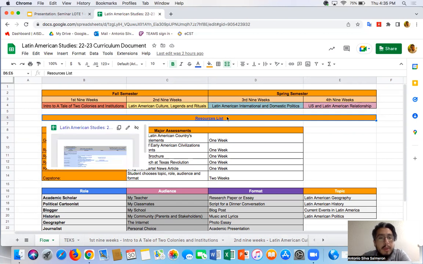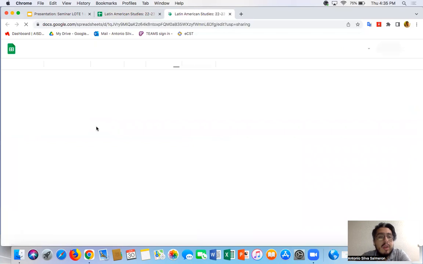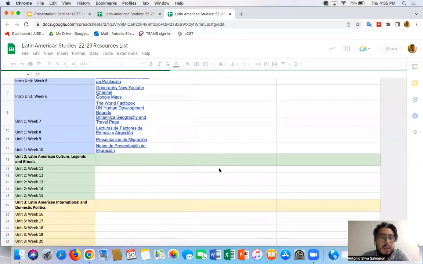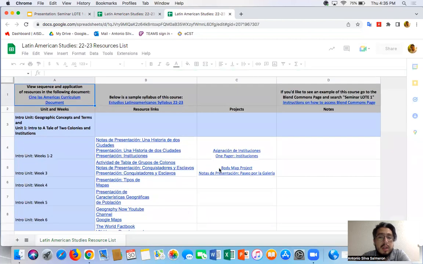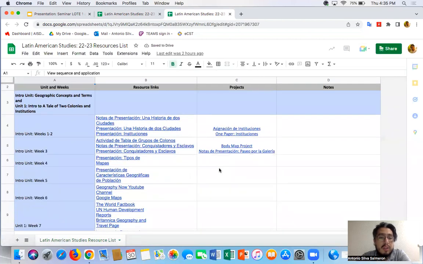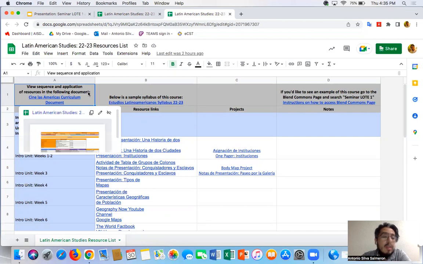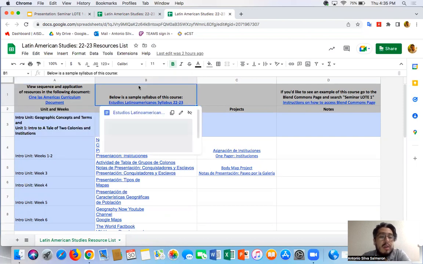Let's go ahead and go to the resource list. So here we have the resource list. As you can see, it's got all these nice resources in there. There are a few that are still being added on, but by the time you see this video, you should be able to see all of it in there. But anyways, you'll notice that this little button right here takes you back to the curriculum document. This right here takes you to a template of your syllabus.